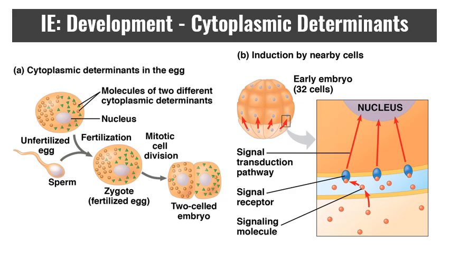Once the cells have diversified enough that they have one type of control molecule, they begin to induce nearby cells to follow their determination path. So maybe you have a precursor cell that is being cytoplasmically determined to become a muscle cell, and it's going to, say, be a cardiac muscle cell. Then it's going to try to cause the other cells around it to also become cardiac muscle cells and to form the heart. So you have cytoplasmic determination leading to induction by nearby cells. This is a combination of autocrine and juxtacrine signaling working together to create these changes.